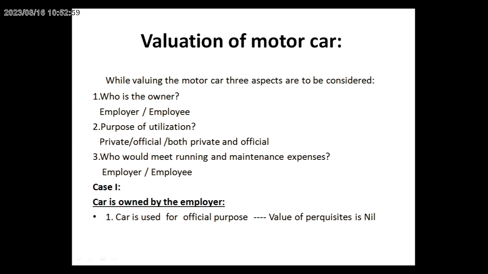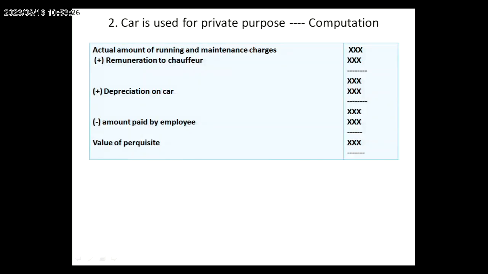The second important perquisite is the valuation of motor car. A car is called a motor car. In this case, the car is owned by the employer. If the car is owned by the employer and given to the employee, and the car is used only for official purposes by the employee, it is fully exempt from tax.